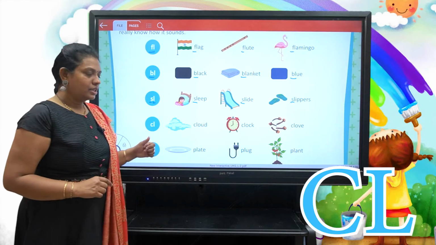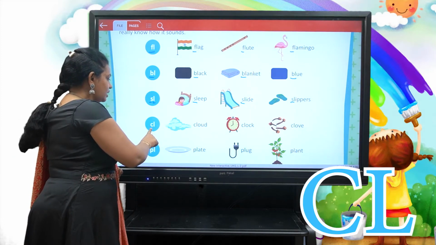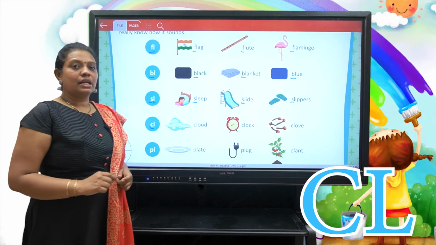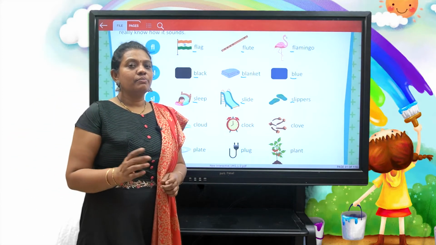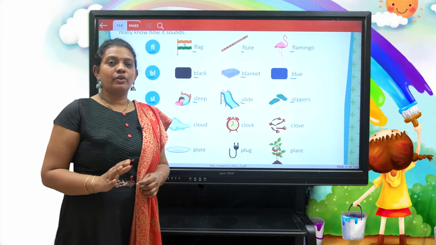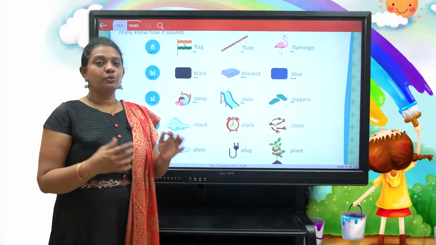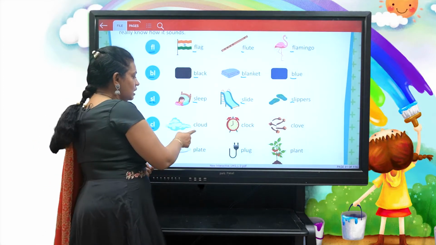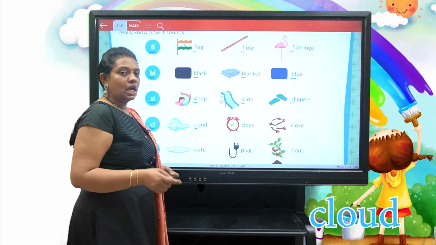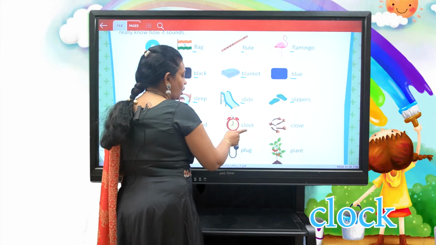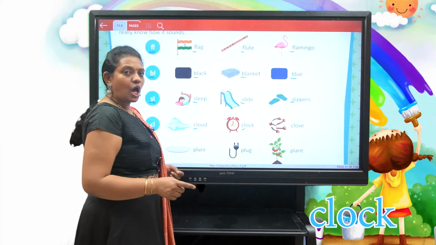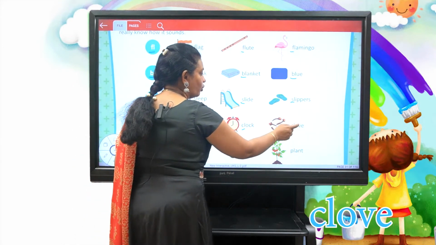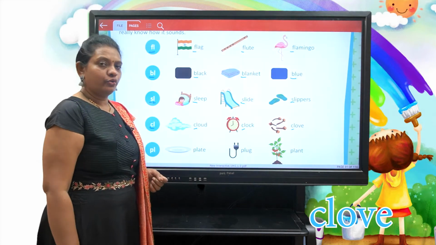Now see here, the consonant c and the consonant l, k and l together make the new blending sound kl. Now let us see the examples: cloud, clock, clove.